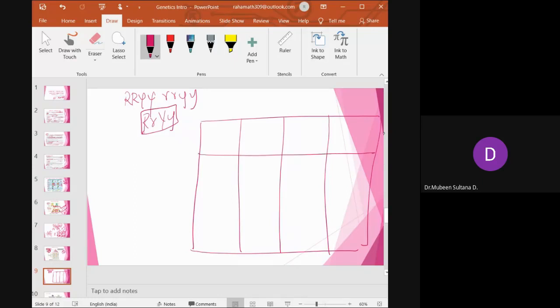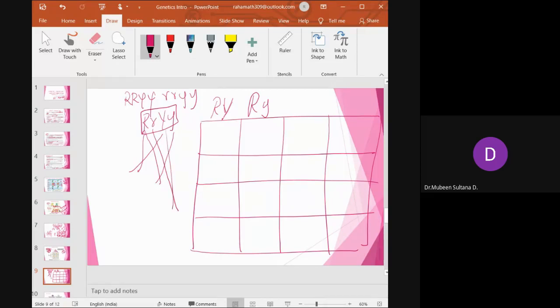So the first combination is capital R, capital Y. Second is capital R, small y. Third is small r, capital Y. Fourth is small r, small y. So this is one male. For the female, we write the same thing.